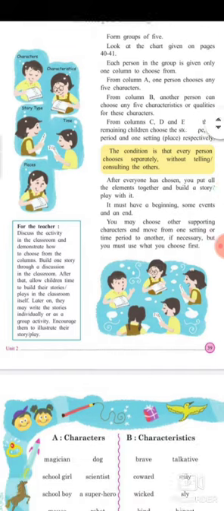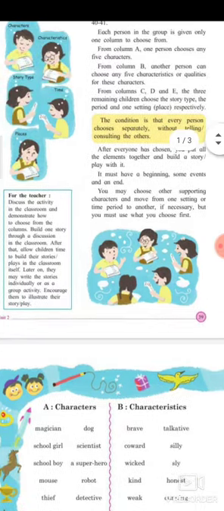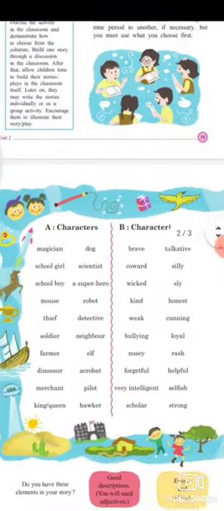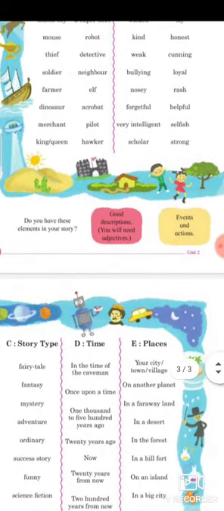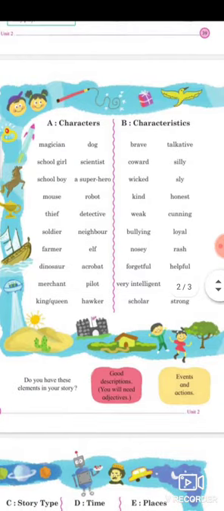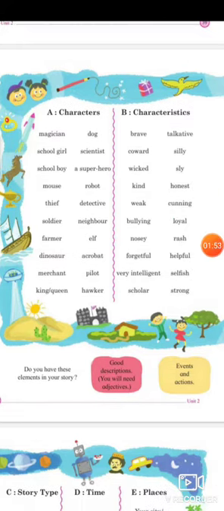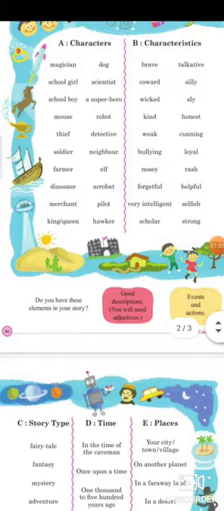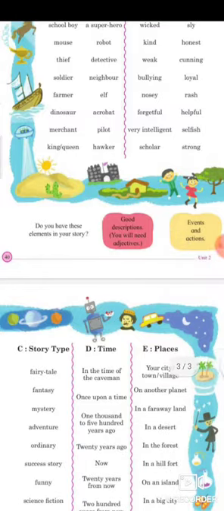So you can see columns A, B, C, D, and E. In A, it is a character, the name of the character, which child will play which character, and his characteristic. So there are characters, their characteristics, the story type which you want, the time period we are speaking about, and the places they come from or live in.